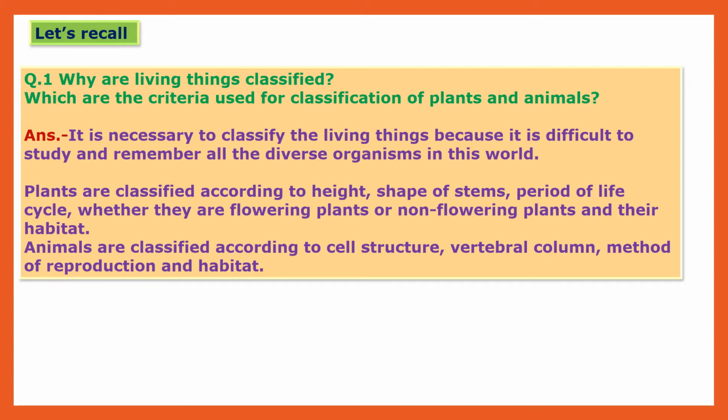For classifying these plants and animals, we consider different criteria. For plants, we consider height, shape of stem, period of life cycle, whether they are flowering or non-flowering plants, and their habitat. For animals, we classify according to their cell structure, vertebral column, method of reproduction, and habitat. These are the criteria we use to classify living things.